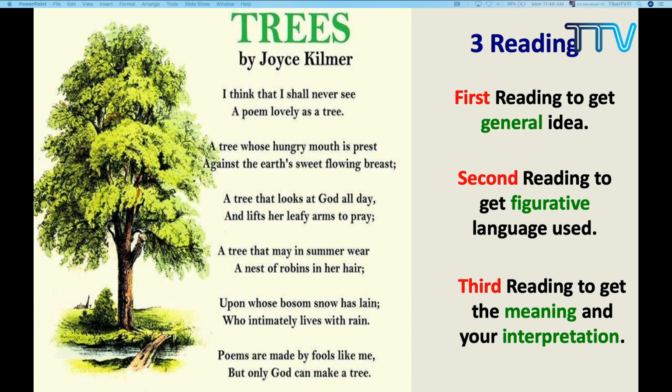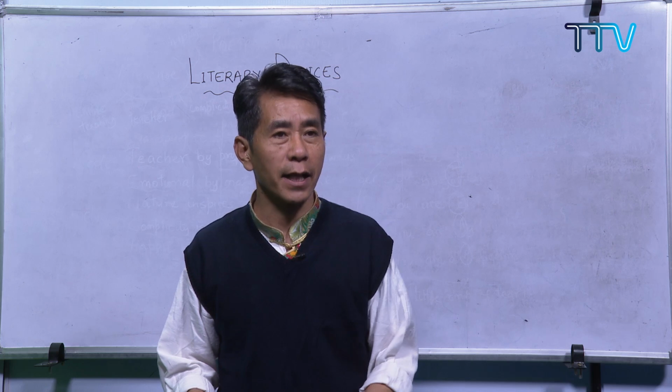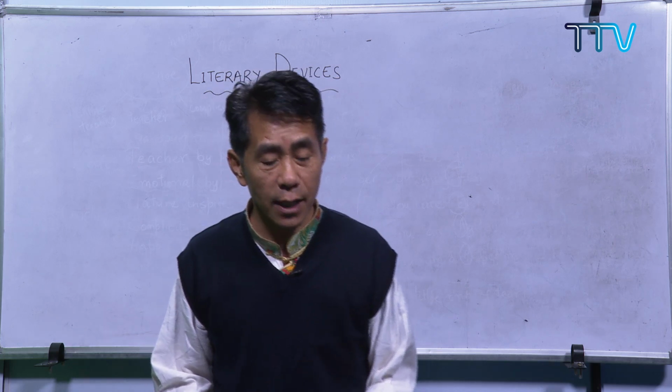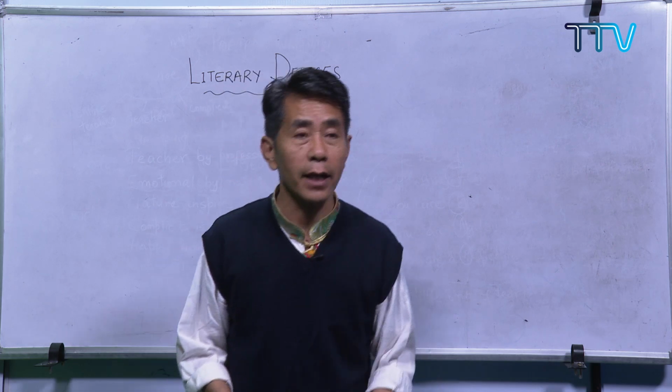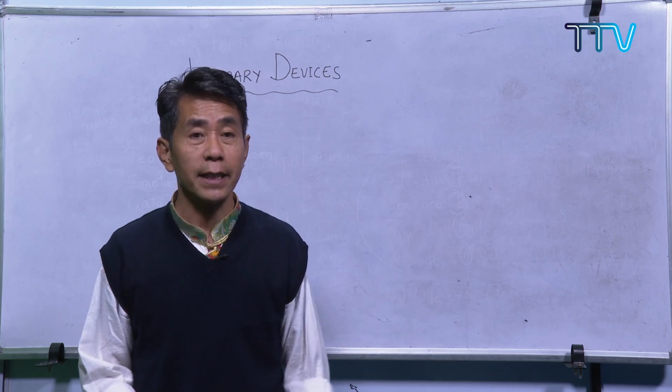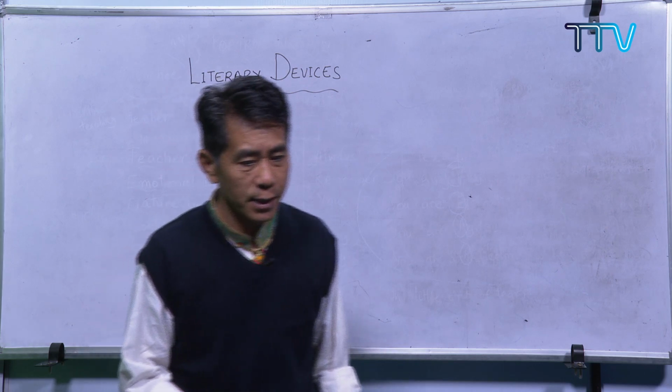So you must do at least 3 readings. Please don't leave any poem without giving it 3 readings. Three readings are compulsory, and you can read more than that. Once you keep on reading, you will get some idea how that poem is to be written. There are some beats in it. So that is the thing that you have to keep in mind. Now let us talk about the literary devices.